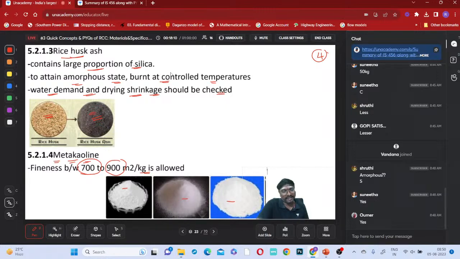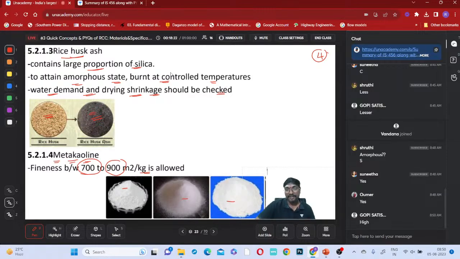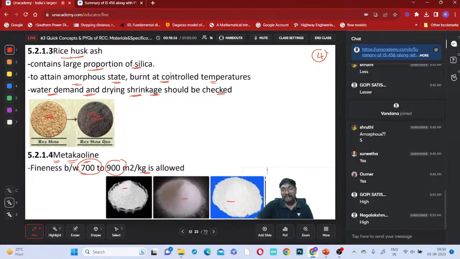Why do we have to replace, sir? Because the cost of cement is very much higher. And you are having so much industrial waste. These are all industrial wastes and waste products, and they will create pollution to the environment and will be hazardous.